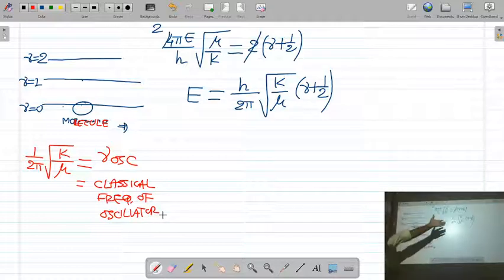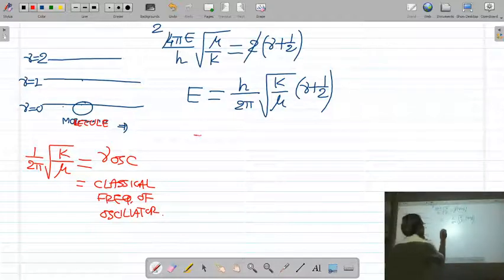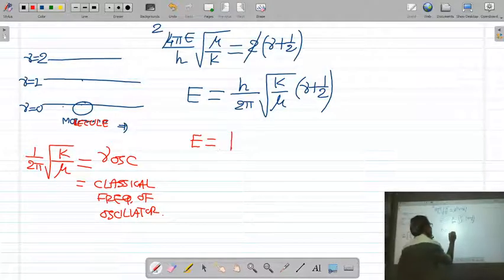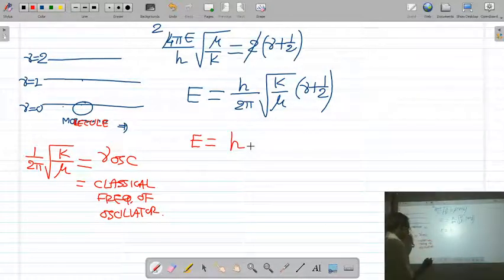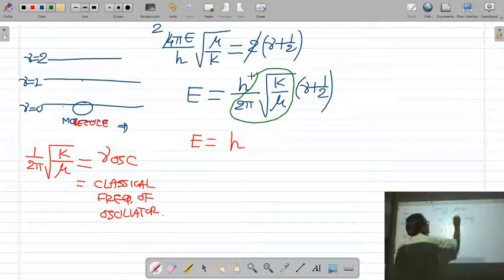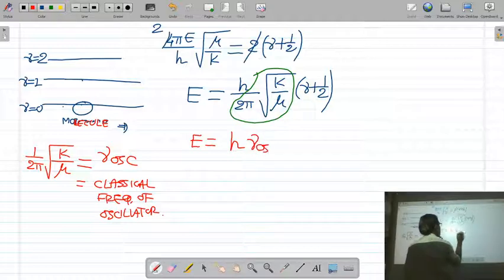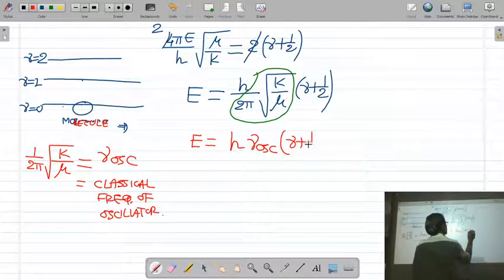If you substitute this value here, you will get the equation E is equal to h, where h is the Planck constant. As I told you, this 1 upon 2 pi root k by mu is nothing but the vibrational frequency, the classical frequency of the oscillator. It is denoted by nu oscillation, into nu plus 1 by 2.